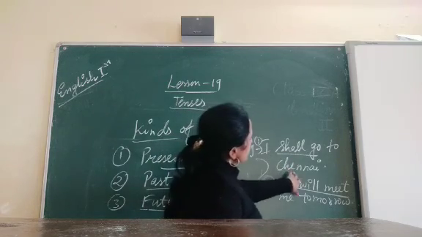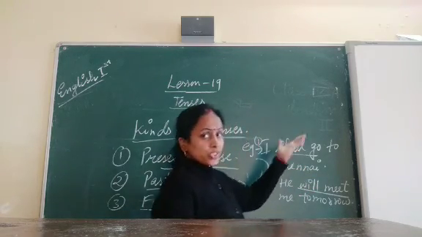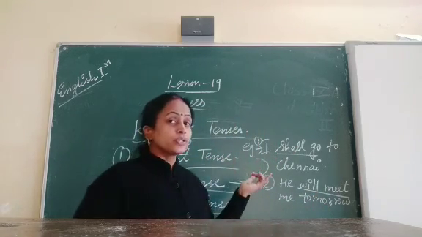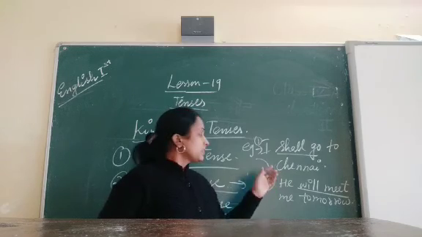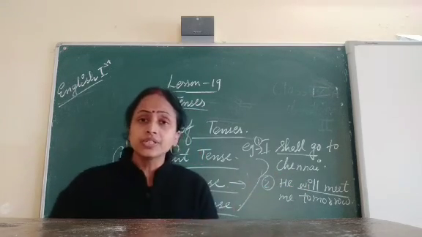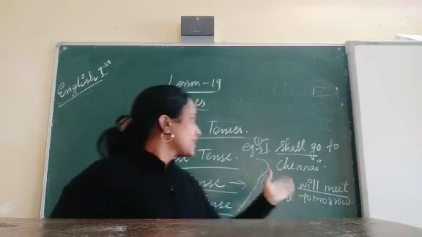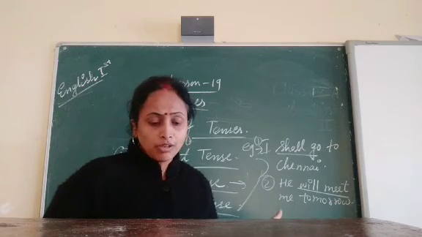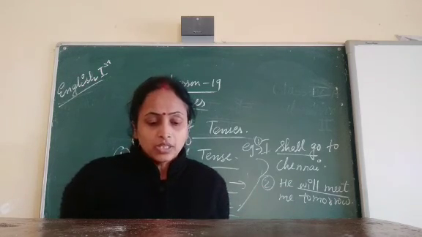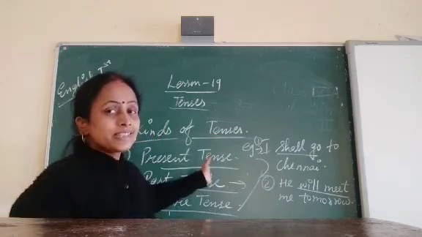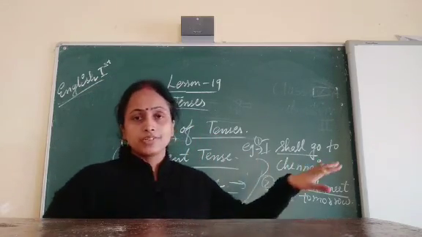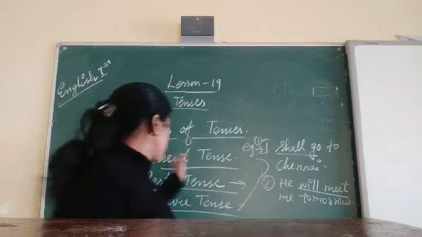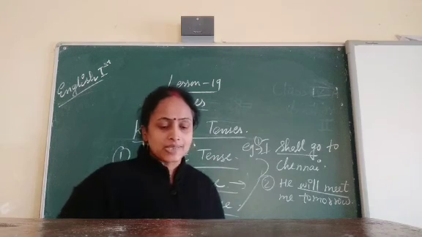So, I shall go to Chennai, because in the future I will go to Chennai. He will meet me tomorrow. This action is also going to be performed in the future time. Isn't it? So that's why this is an example of future tense. Understand? So now these are the three tenses, and we have understood the examples and the definition of all these three tenses. These are the kinds of tenses.